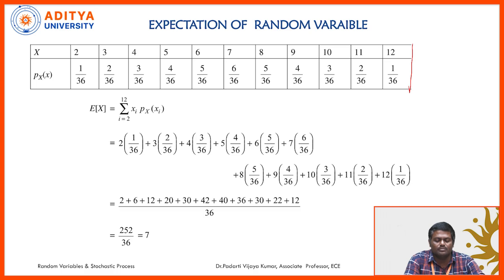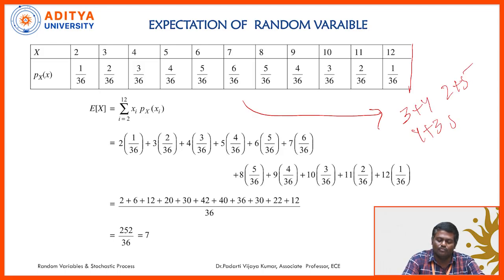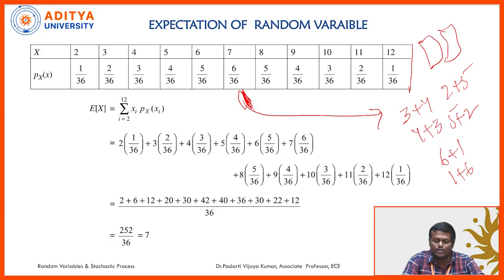Again for getting sum 7, 6 chances are there. For example, we will see 3 plus 4, 4 plus 3, 2 plus 5, 5 plus 2, 6 plus 1, 1 plus 6. Like this, 6 chances are there. So this is the maximum possible chances for getting the sum 7 on 2 dice, when 2 dice are thrown.